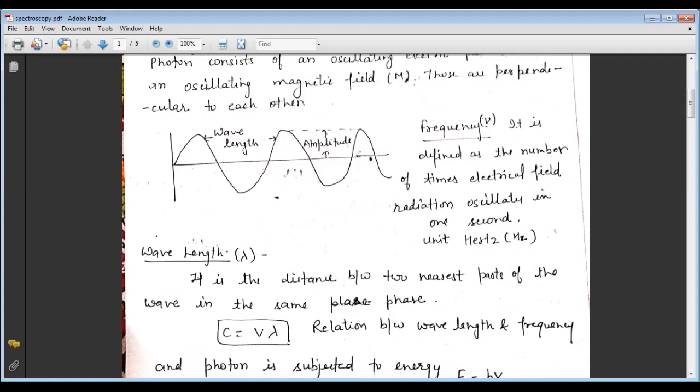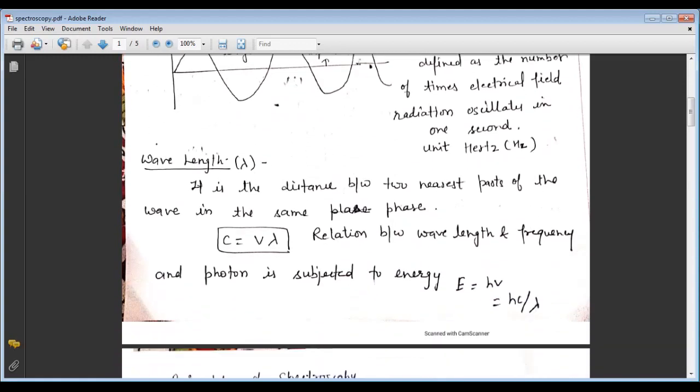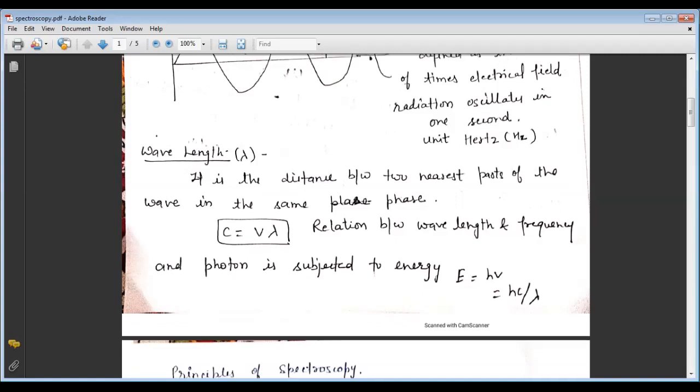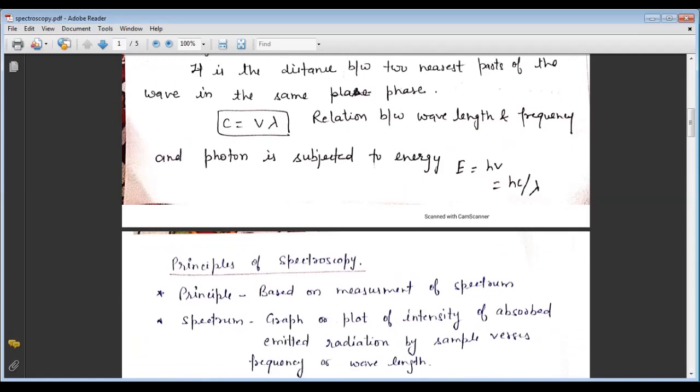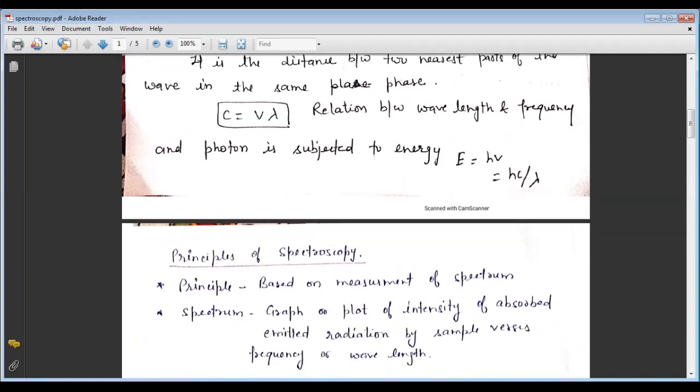The wavelength is the distance between two nearest points of the wave in the same phase. The relation between wavelength and frequency, and the energy of the photon, is E equal to h nu, which is equal to hc by lambda. Now, some principles of spectroscopy.